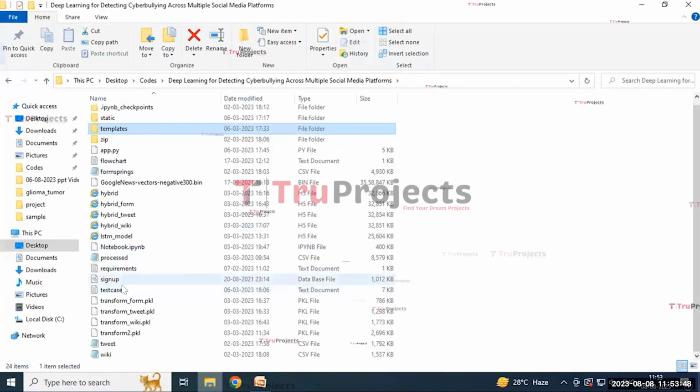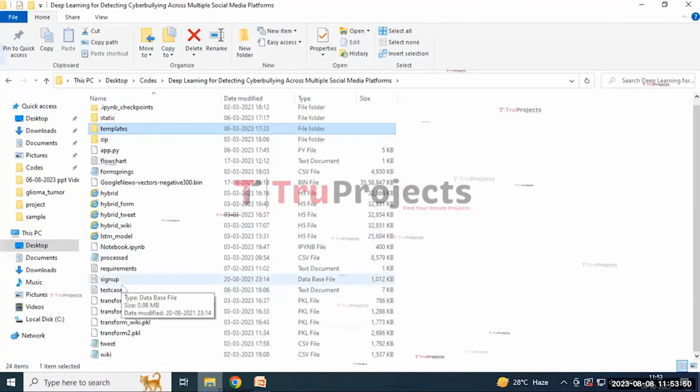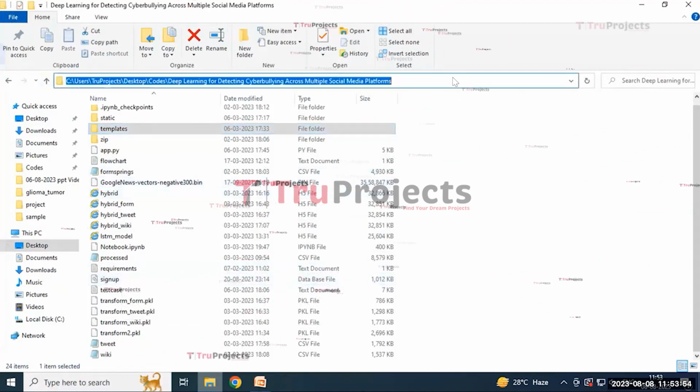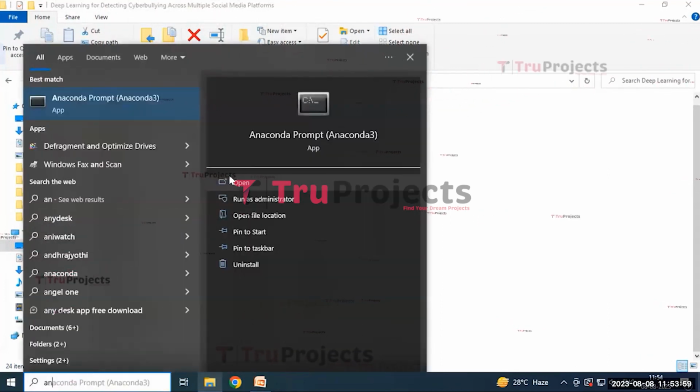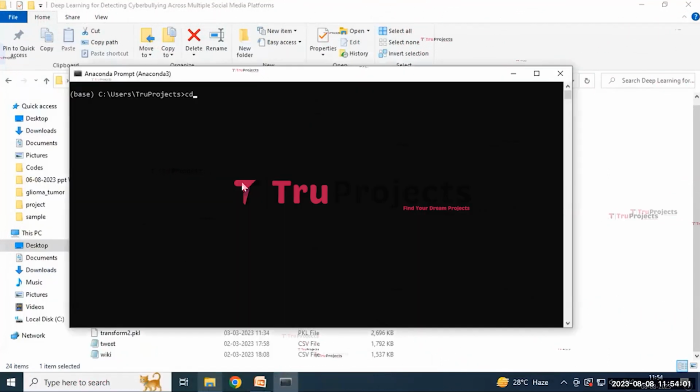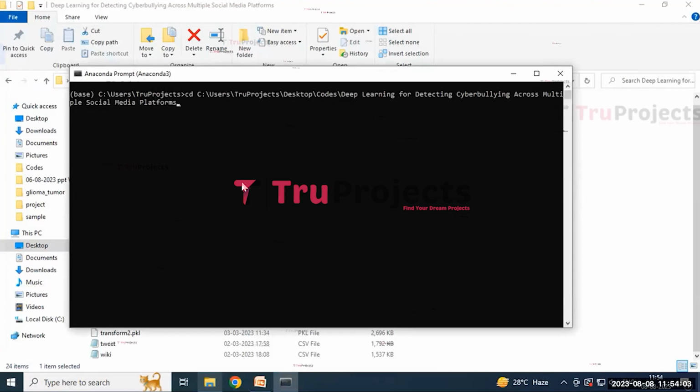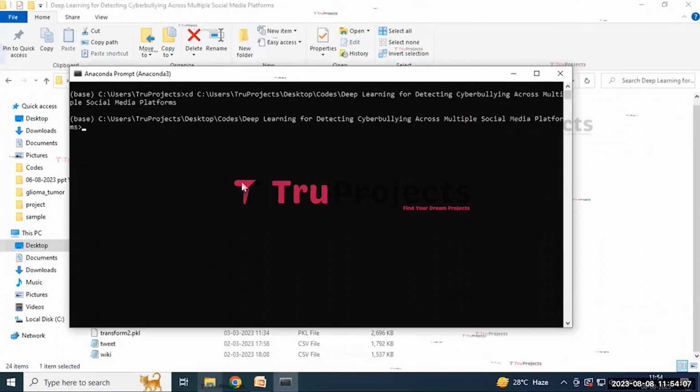And the signup.db file appears to be the database file used to store the user information. For the execution of the project, first we need to copy this code folder path and then open the Anaconda prompt. Here we need to write the command cd space and paste this code folder path. By this, it will change the current directory to the code folder path. And then click on the enter button.